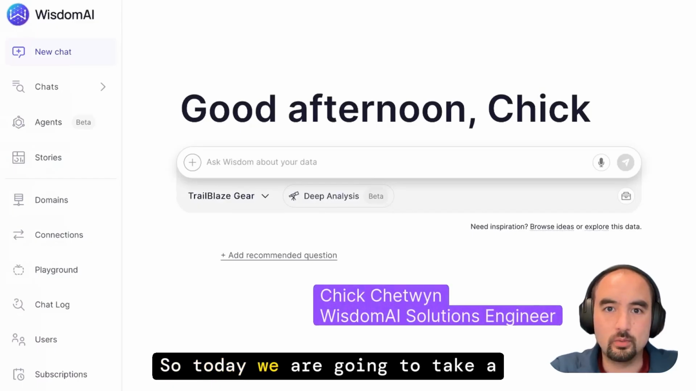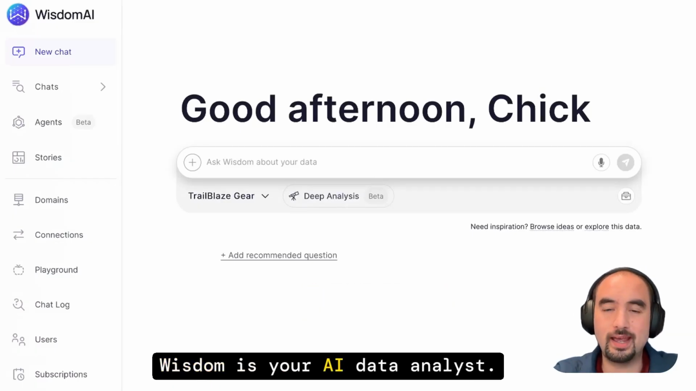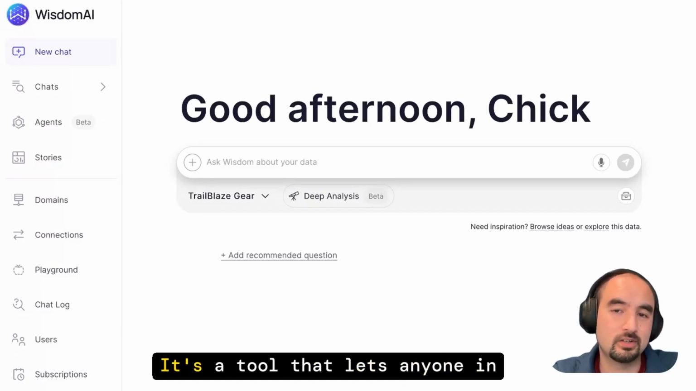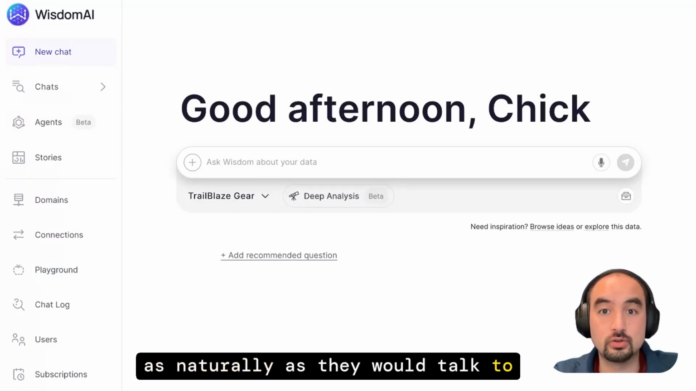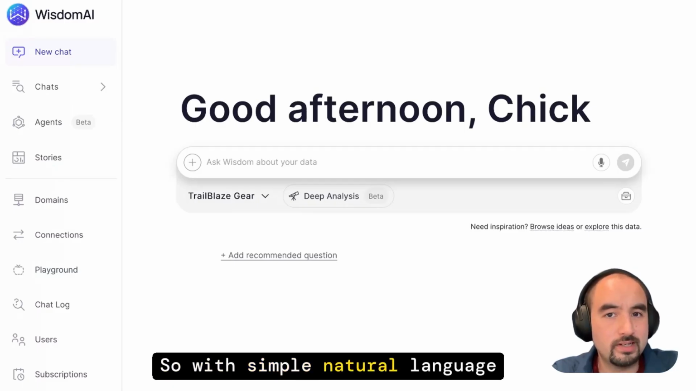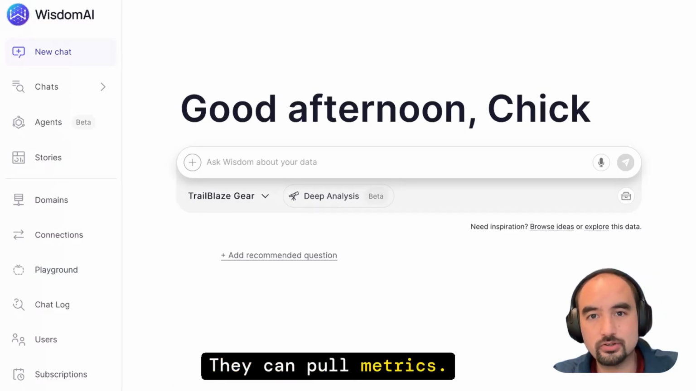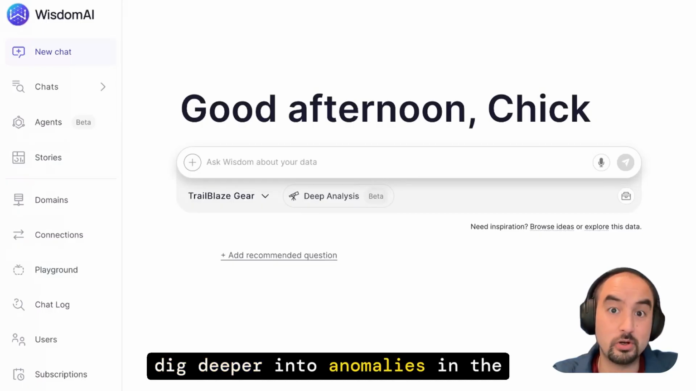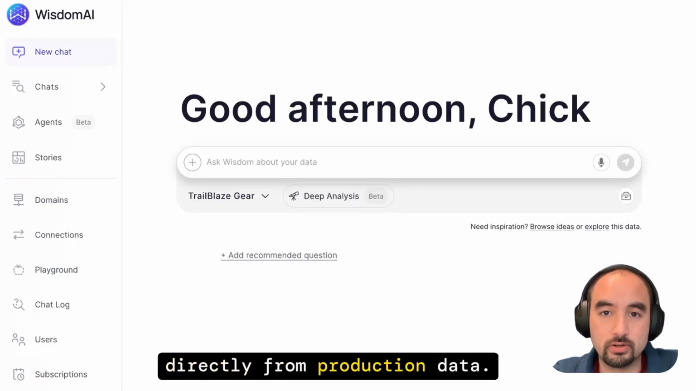So today we are going to take a look at WisdomAI. Wisdom is your AI data analyst. It's a tool that lets anyone in your organization talk to your data as naturally as they would talk to one of their colleagues or someone on the data team. So with simple natural language prompts, users can create charts, they can pull metrics, dig deeper into anomalies in the data, and generally surface insights directly from production data.